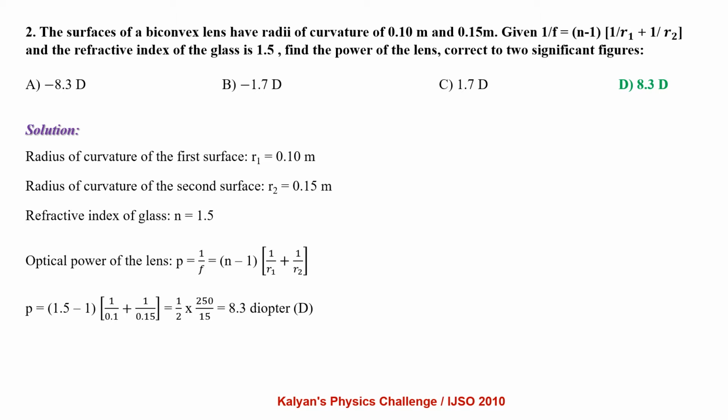Given that 1/f equals (n minus 1) times (1/r1 plus 1/r2) and the refractive index of the glass is 1.5, find the power of the lens correct to two significant figures. Radius of curvature of the first surface r1 equals 0.1 meter, radius of curvature of the second surface r2 equals 0.15 meter. Refractive index of glass is 1.5. Optical power of the lens P equals 1/f, that is (n minus 1) times (1/r1 plus 1/r2). So P equals (1.5 minus 1) times (1/0.1 plus 1/0.15), which is 8.3 diopter.